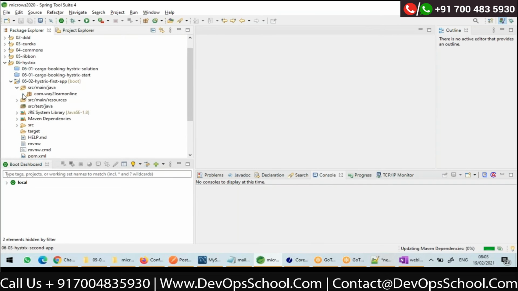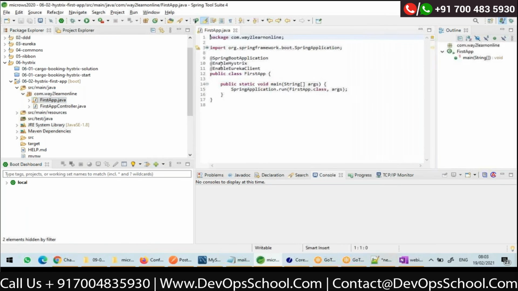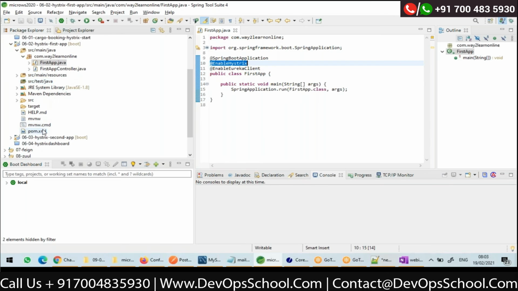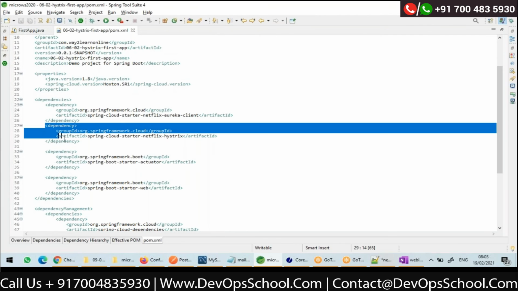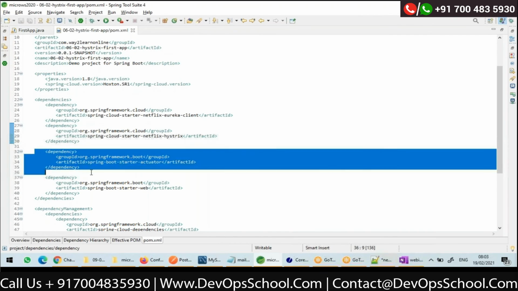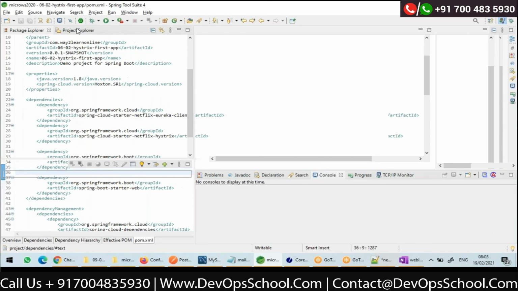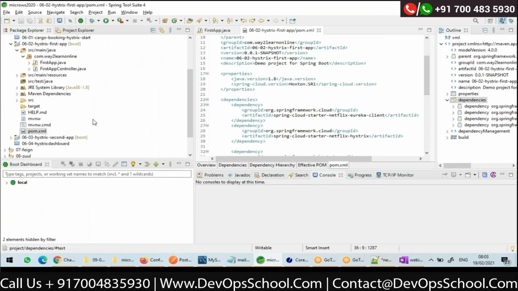Here I have created two apps. In the first Hystrix app, in the main class, I have enabled Hystrix. I have also added Hystrix in pom.xml, and also added actuator as a dependency. Both are added. If I just add actuator as a dependency, the actuator endpoints will be exposed.